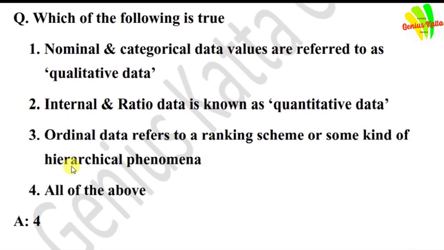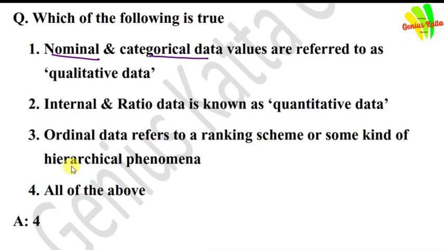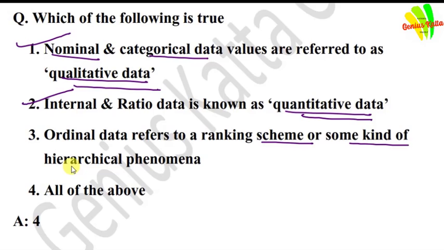Which of the following is true? Nominal and categorical data values are referred to as qualitative data. Yes. Interval and ratio data is known as quantitative data. Yes. Ordinal data refers to a ranking scheme or some kind of hierarchical phenomenon. All the given is totally true.